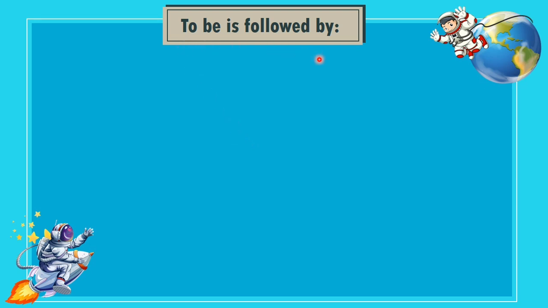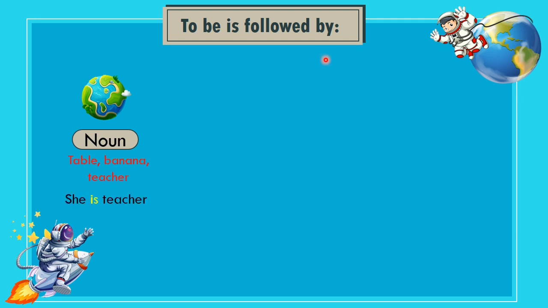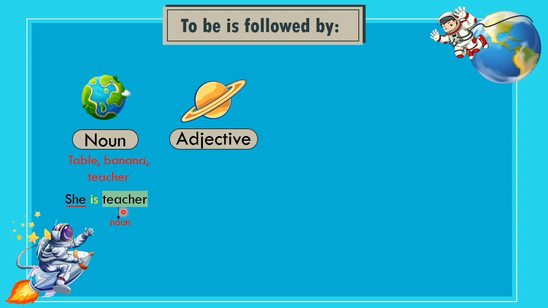To be is followed by, the first is noun, such as table, banana, teacher. For example, she is a teacher. Teacher here is positioned as a noun. The subject she and the noun are separated by to be is. Once again, they cannot directly be "she teacher", but must be separated by to be. She is a teacher.